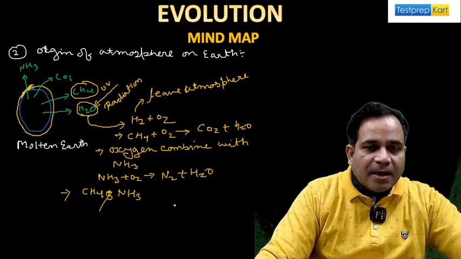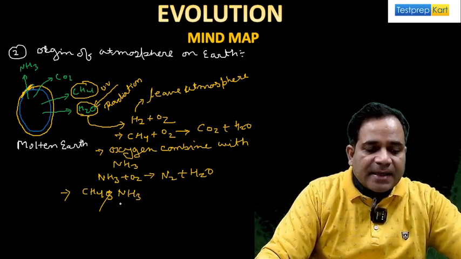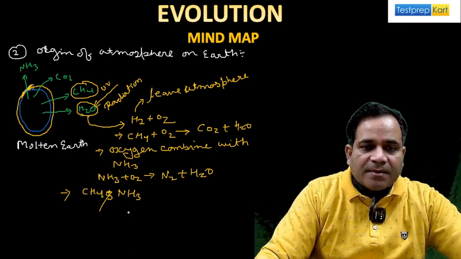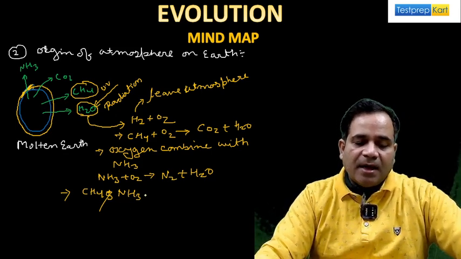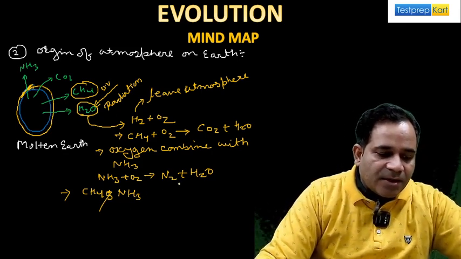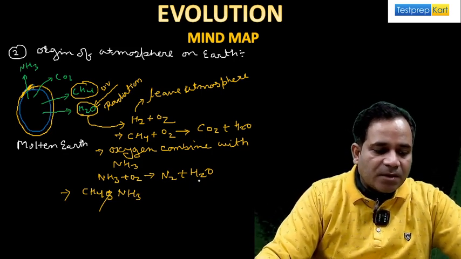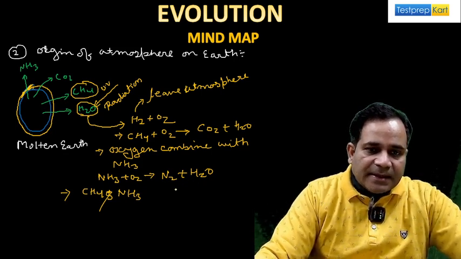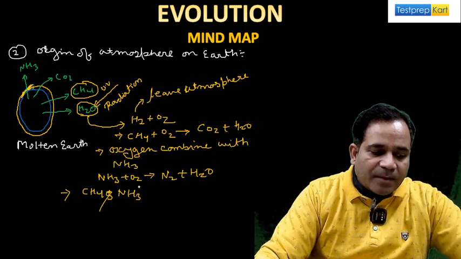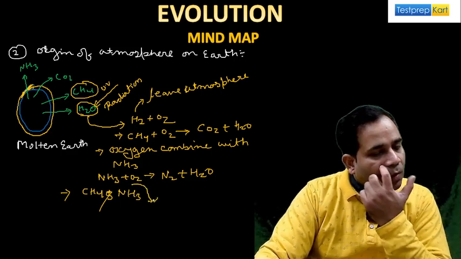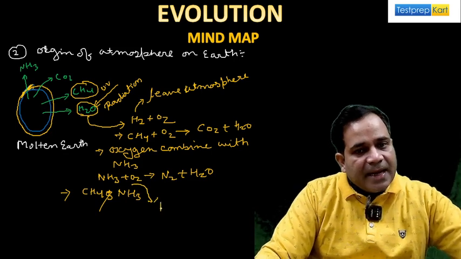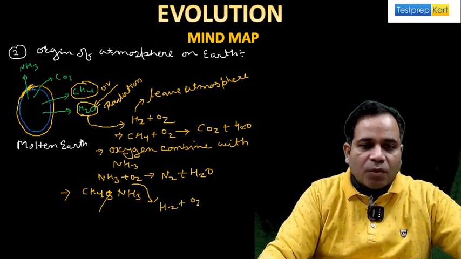Very good. So when NH3 along with O2 gives N2 and H2O, and this NH3 and O2 forms H2 plus O2.